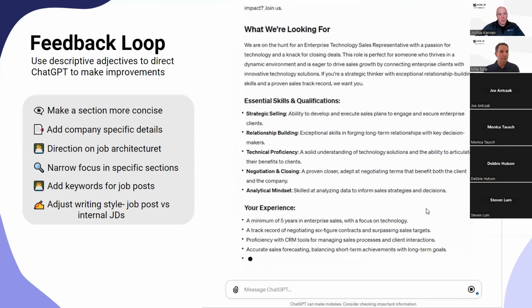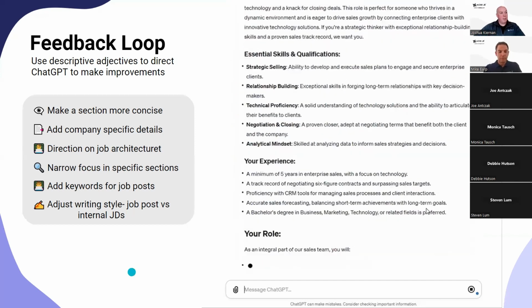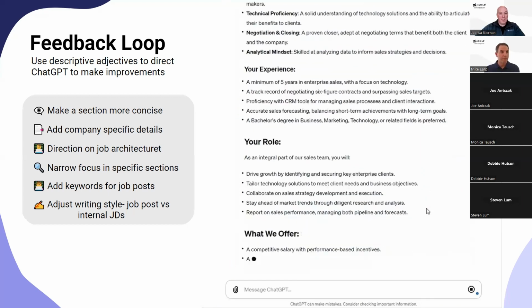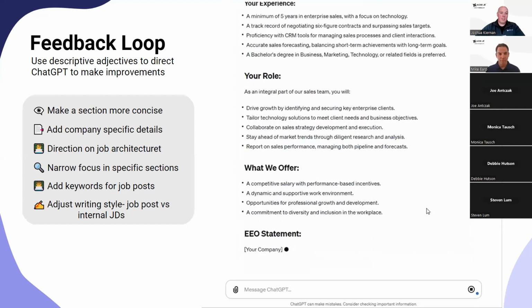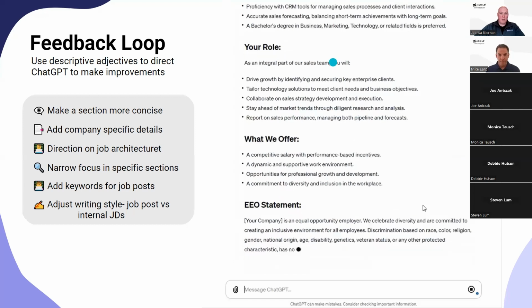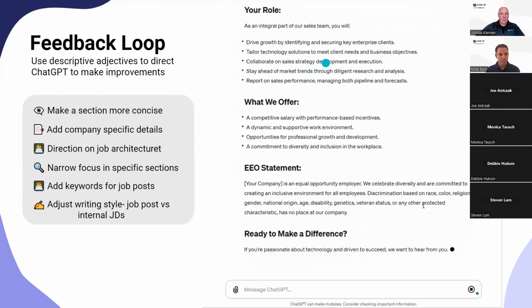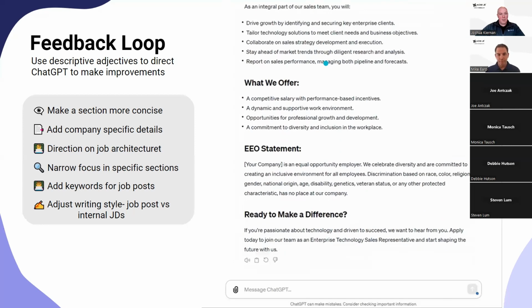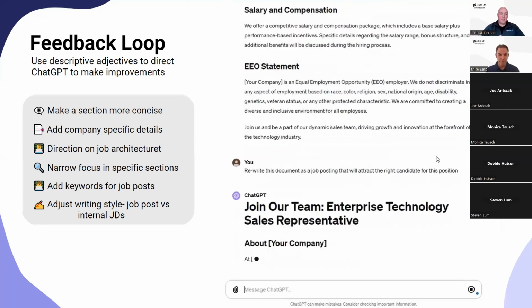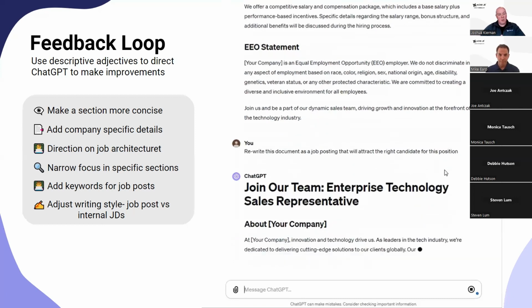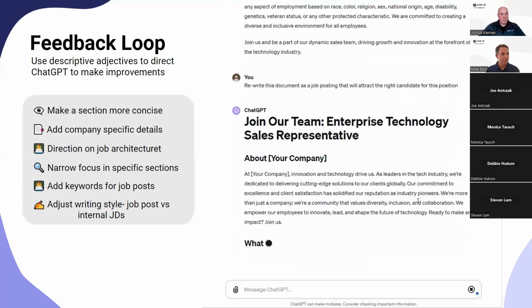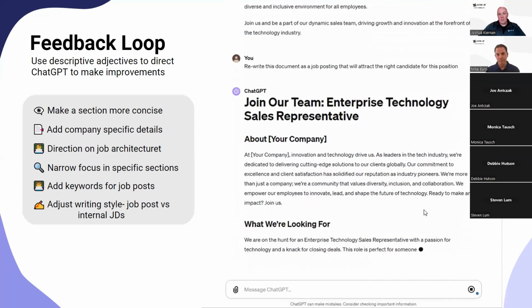When you upload the job description, if you have ChatGPT 4 with the paperclip, what ChatGPT will do is scan the document and analyze it based on your request. In the example that I'm showing here, this is a feedback loop I used, and I asked ChatGPT to make a job posting off of the internal job description that I initially created. So I get that alternative document that I can use to post out to job boards with the same level of information to convey that job to candidates.